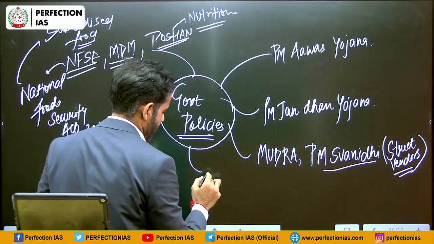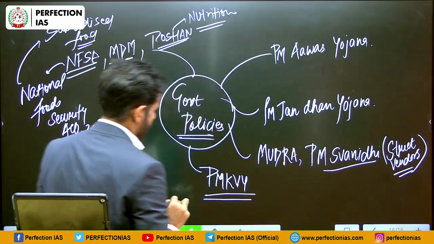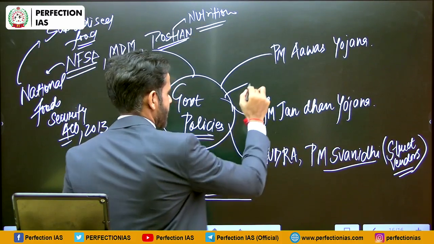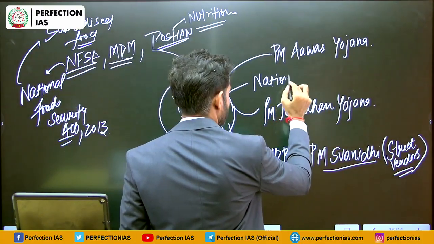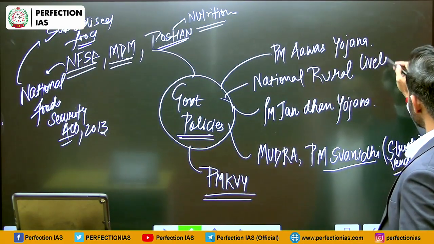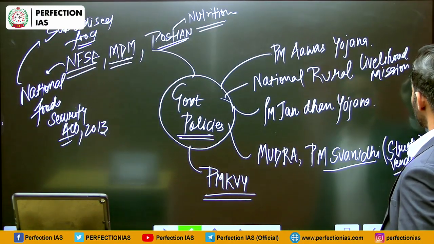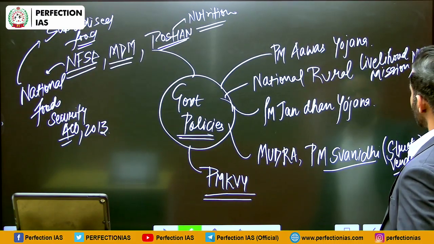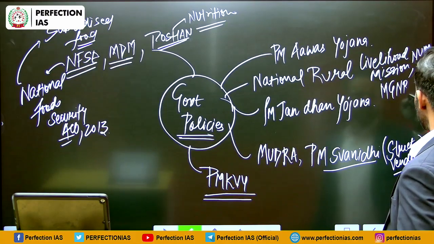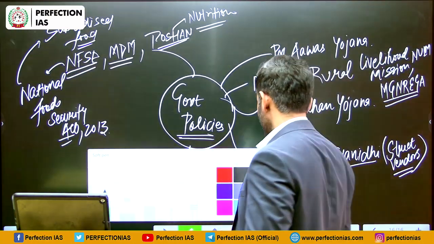Then for skill development, we have Pradhan Mantri Kaushal Vikas Yojana. Apart from that, for employment generation, we have National Rural Livelihood Mission. We have National Urban Livelihood Mission. We have MG Narega, that is Mahatma Gandhi National Rural Employment Guarantee Act. So these initiatives are for employment generation.